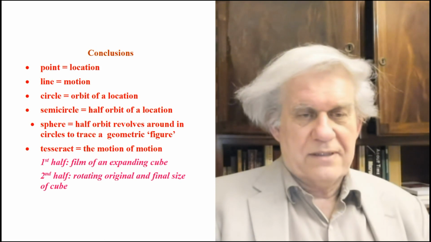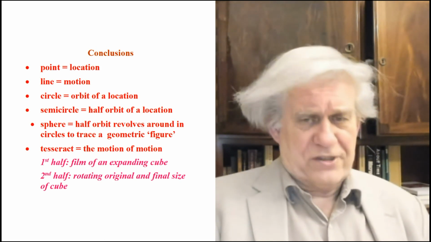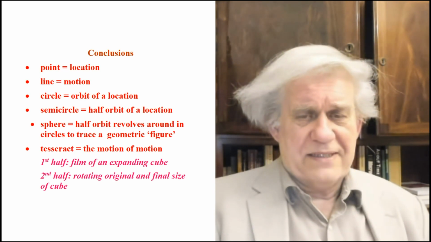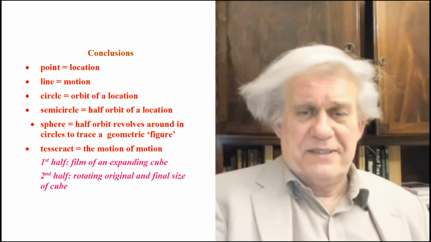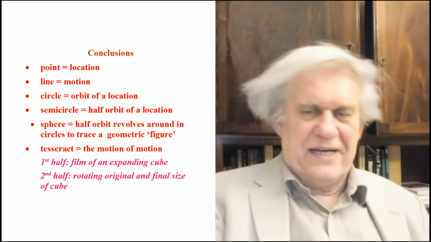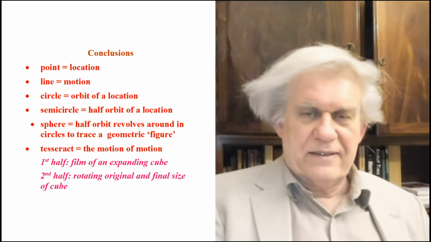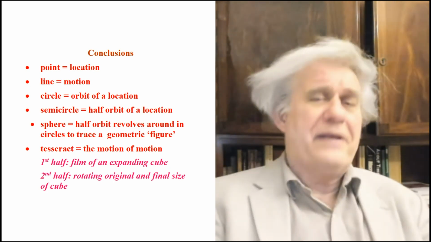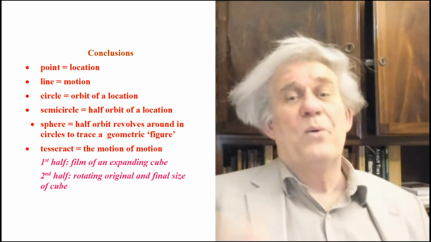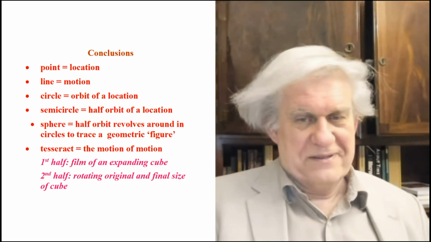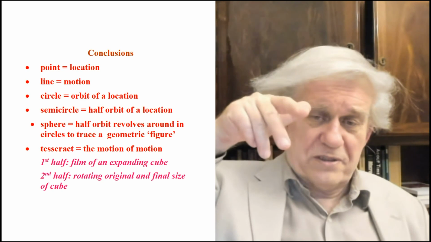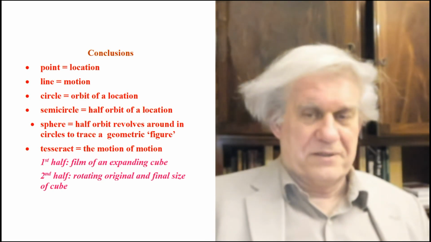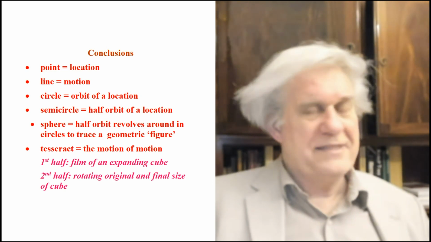No specified object. What is a semicircle? Well, that's half a circle. So it's half an orbit. And the orbit itself just stopped. It has a starting point and an ending point, but it doesn't go all around. It just stops halfway. Okay, so that's what a semicircle is. What is a sphere? Well, they take that orbit and they orbit it around. They twirl it around. They say we're twirling the orbit, half an orbit. Okay, they could have twirled the whole circle around, but they said no. We're going to twirl half a circle. We're going to twirl the semicircle around, which is a semi-itinerary.